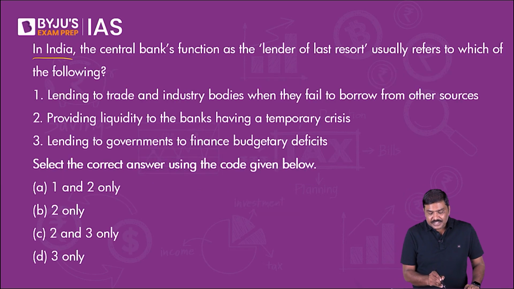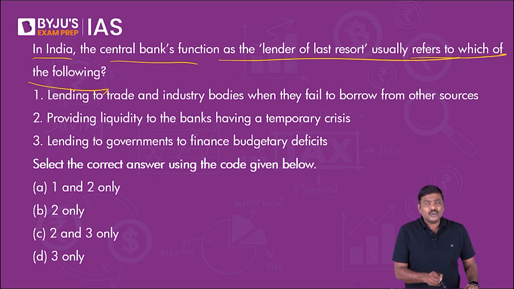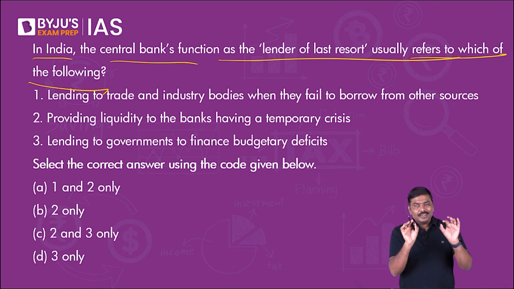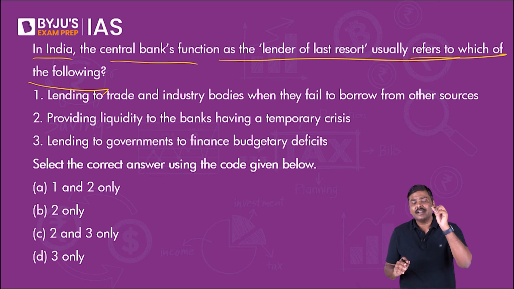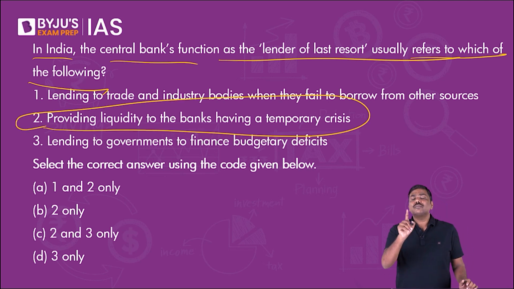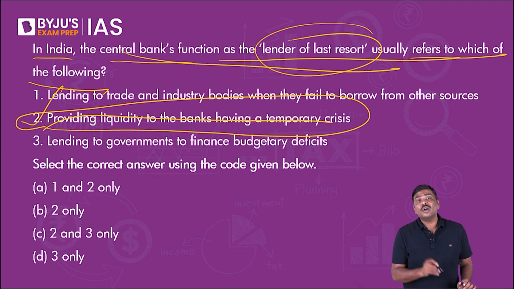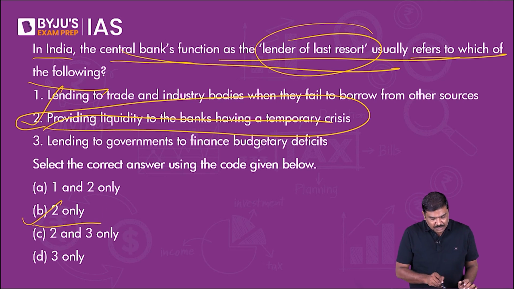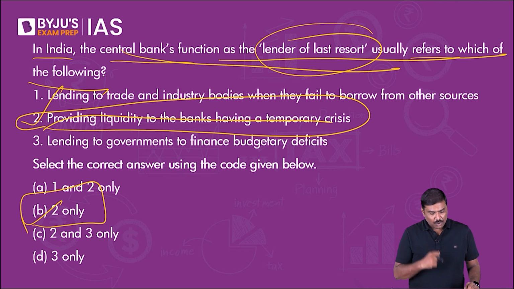Second, in India, the central bank's function as the lender of last resort usually refers to which of the following? RBI is referred to as a lender of last resort. This term is applicable only in one situation, that is whenever the banks require money, RBI provides money to the banking sector. That is the precise reason the RBI is referred to as a lender of last resort. So for this question, option B is the right option.